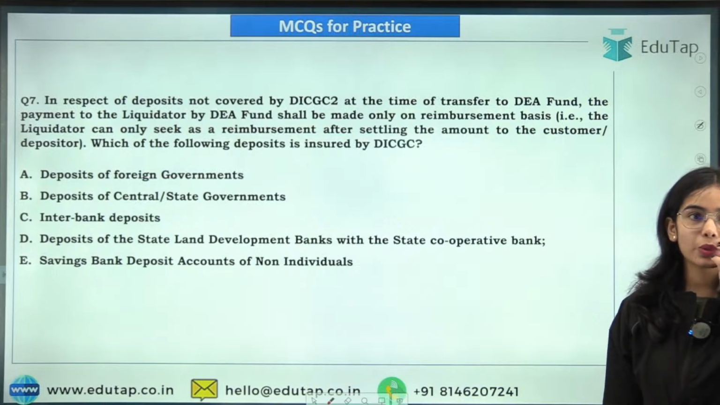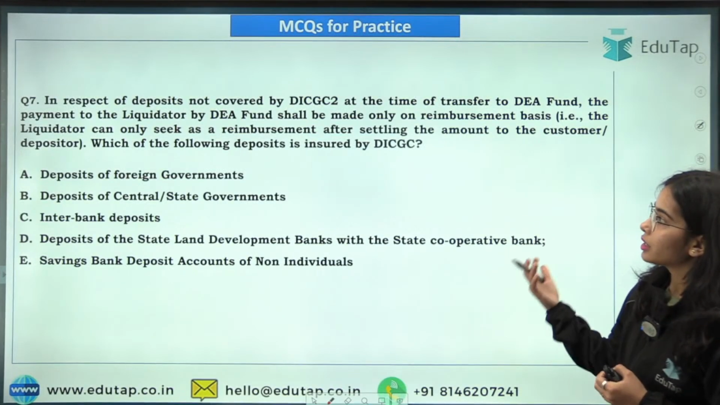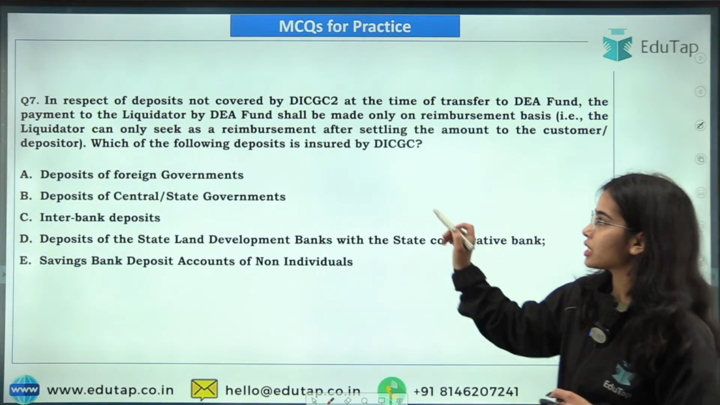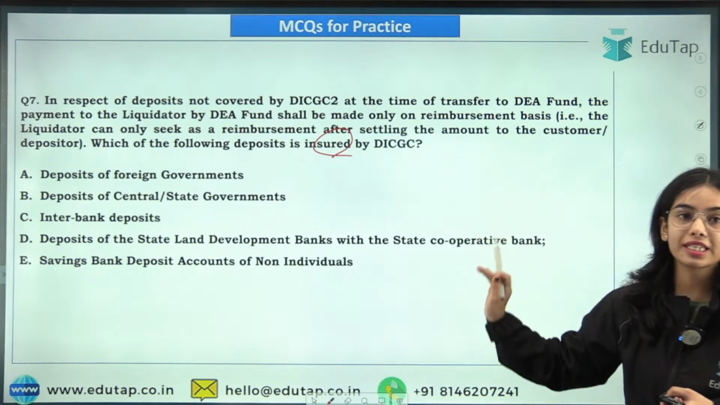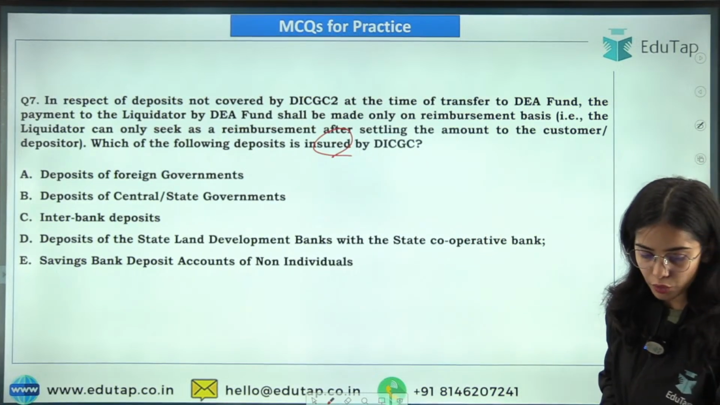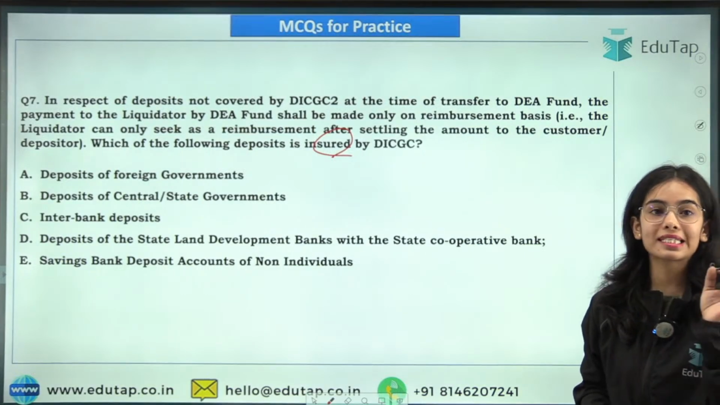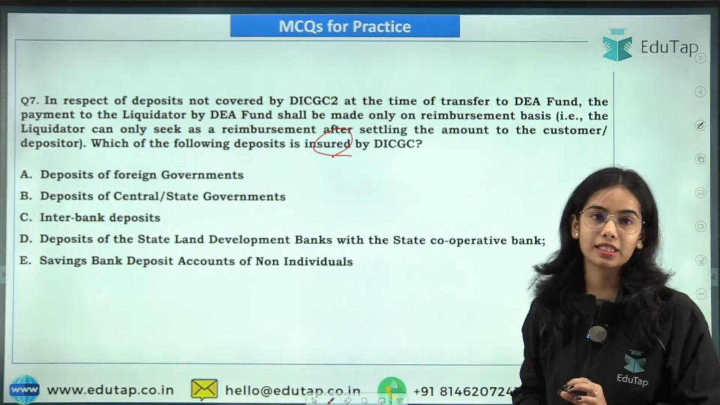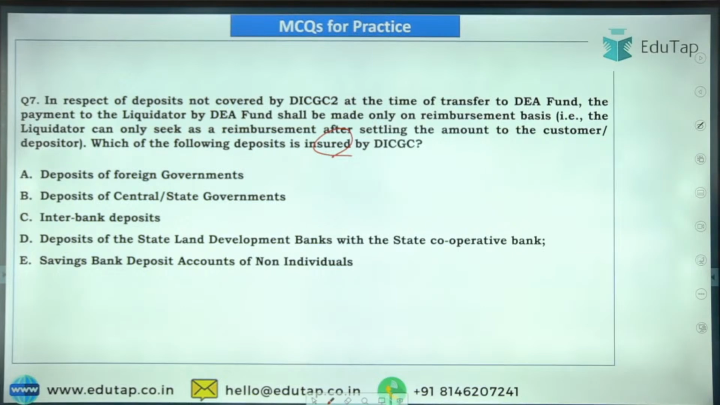Okay. Now the next question is regarding which of the following deposits is insured by the DICGC. You have to tell me which of the following deposits is actually insured by the DICGC. Try to answer this question.